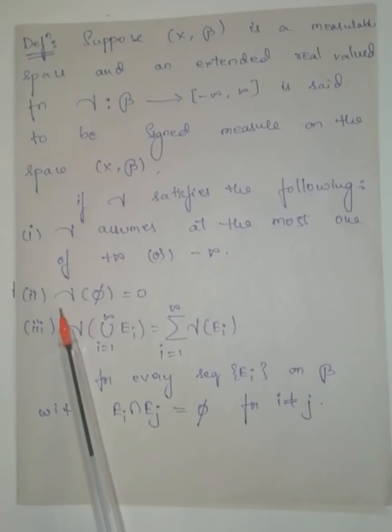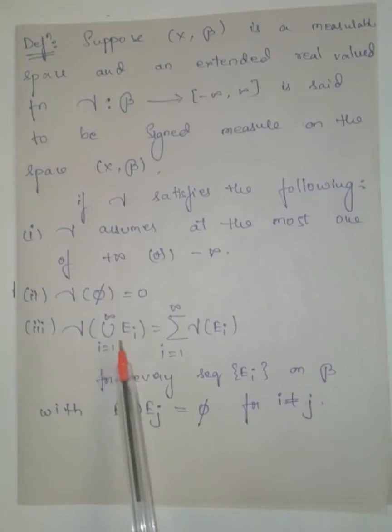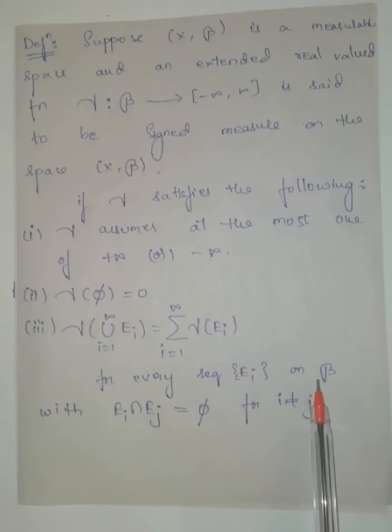Second one, gamma of empty set is always 0. And the third one, gamma of union i equal to 1 to infinity E_i can be written as summation i equal to 1 to infinity gamma of E_i for every sequence on script B where each and every term in this sequence is pairwise disjoint.